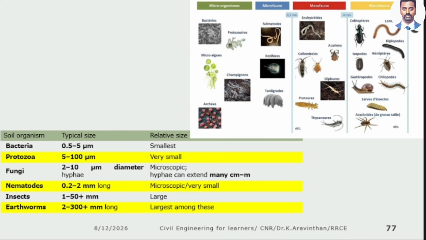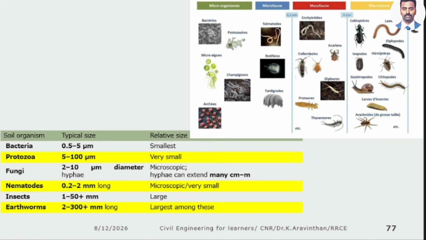Fungi can be much larger. It can be 2 to 10 micrometer. Some types of fungus can be seen through our naked eye. These are called hyphae. They extend centimeters to meters. These are all called fungi.